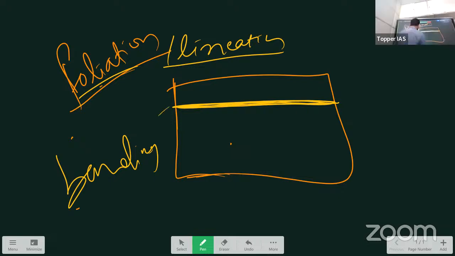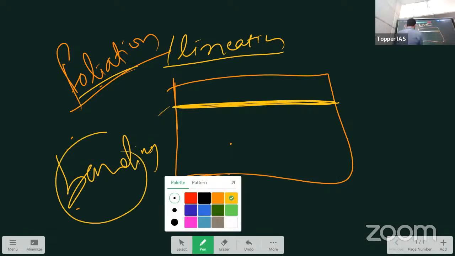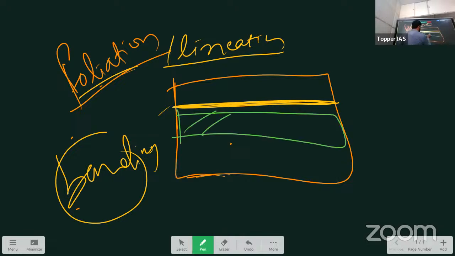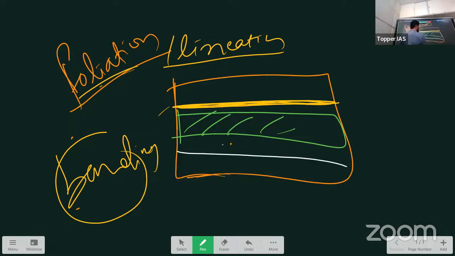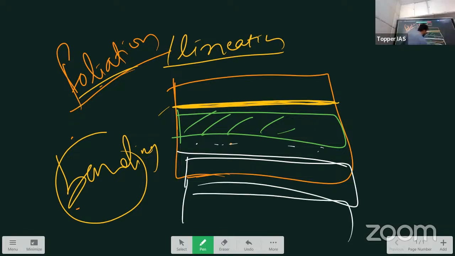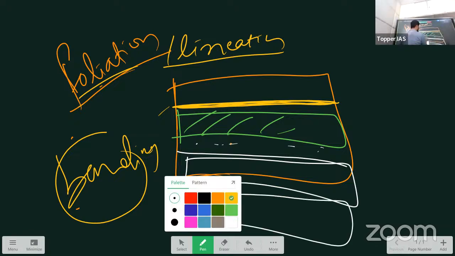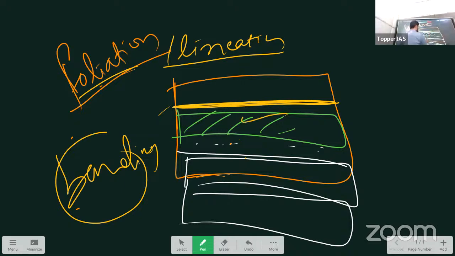Foliation or lineation means there is one layer forming. Banding means thicker layers form due to arrangement of the same grains into different zones, alternating dark and lighter. So different bands are created here. One is darker, another one is lighter, and again darker, then lighter.